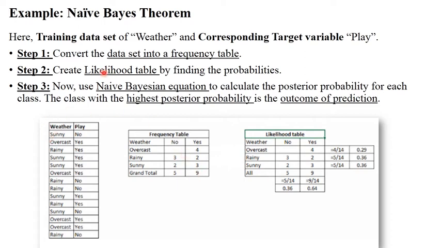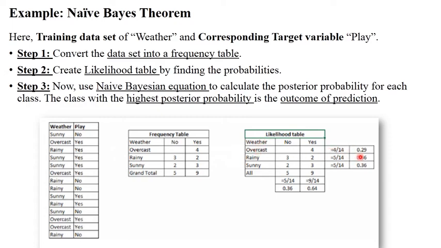Now second step. The second step is you need to create the likelihood table. As per the frequency table, you need to calculate the likelihood table to find the probabilities. So see here, what is likelihood probability? Likelihood probability means probability of B given that A as per your Bayes theorem formula. This is your frequency table, right? Now what is likelihood? How many yes are there? 4 for overcast weather, right? And how much total data is present? There are 14 data present in this data set, right? Total 14. So from this 14, 4 is yes for overcast weather.